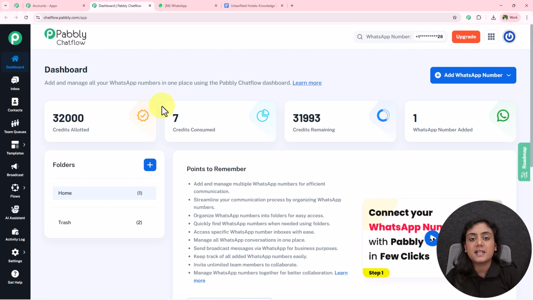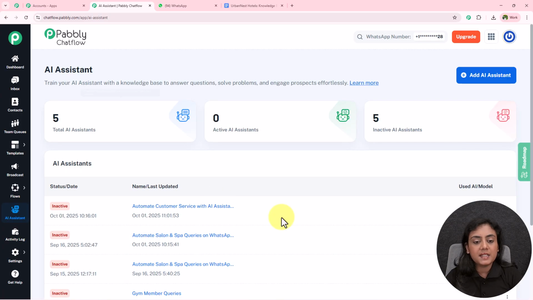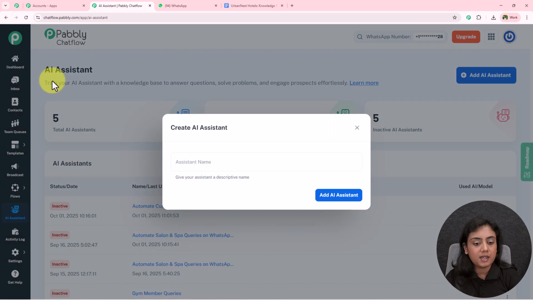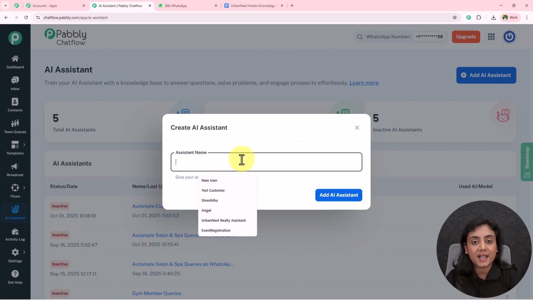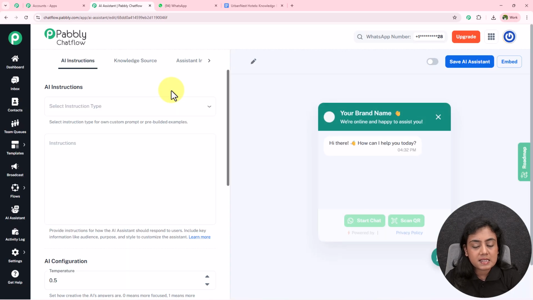Now to create a new AI assistant, you will find the section AI assistant, go towards that, and you can see right over here, then you will land on the AI assistant page of Pabbly Chatflow. Now to create a new AI assistant, we have to click on this Add button right over here, and firstly we have to name our AI assistant. For the name over here, I will give it as Automate Customer Service with AI Assistant for Hotels. I'm going to add the assistant from here, and the AI assistant is then going to be added.